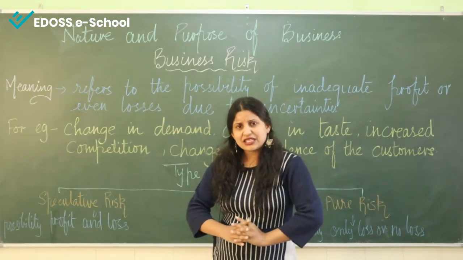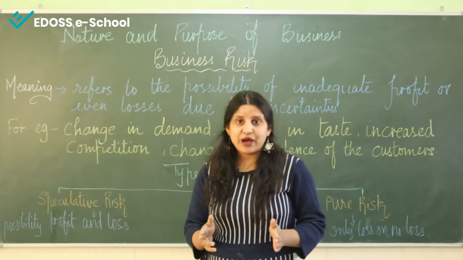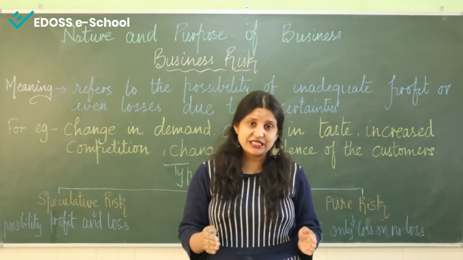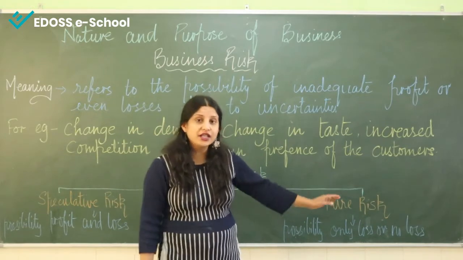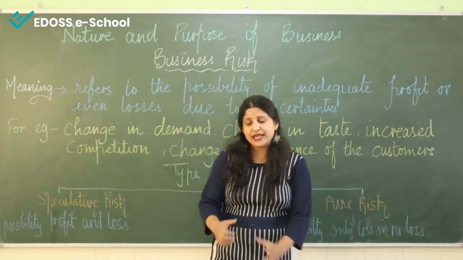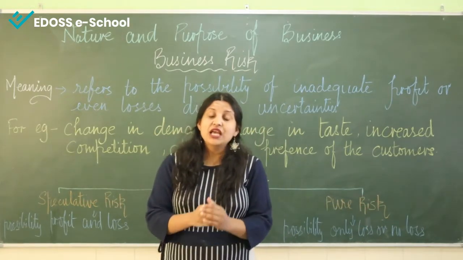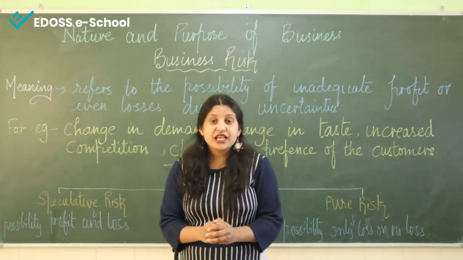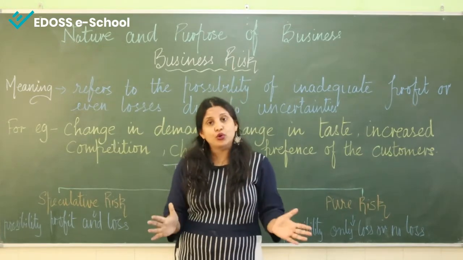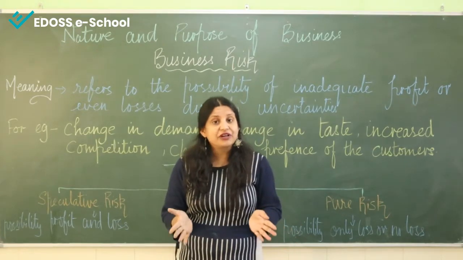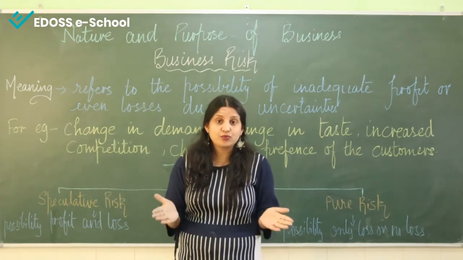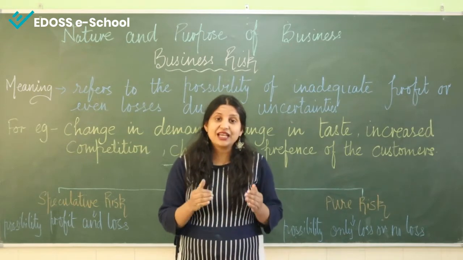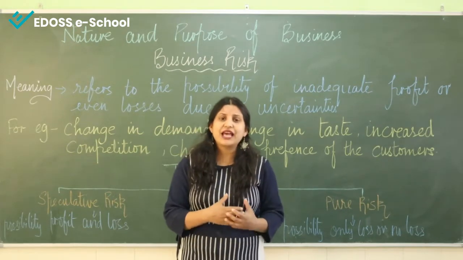You know, business risk is divided into two parts. There are two types of business risk. Number one is speculative risk and the other one is pure risk. Now when I say speculative risk, in this type of risk there is possibility of both profit as well as loss. You must be wondering how this is possible. So yes, there is possibility of both the profit as well as loss.